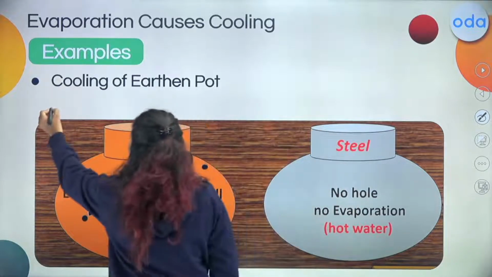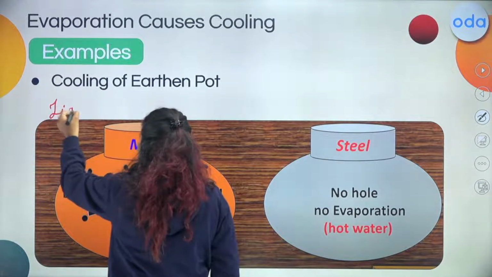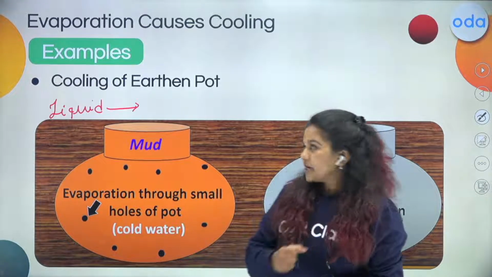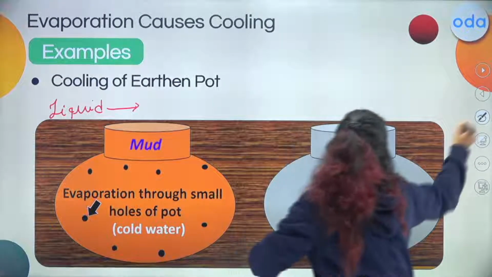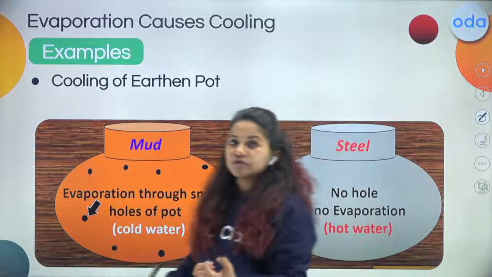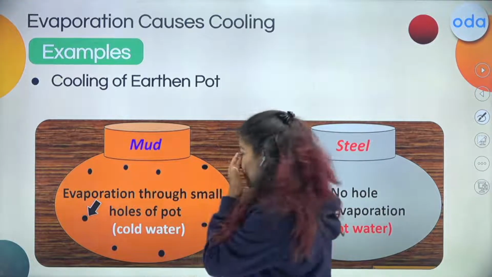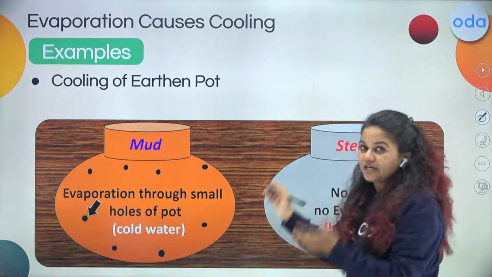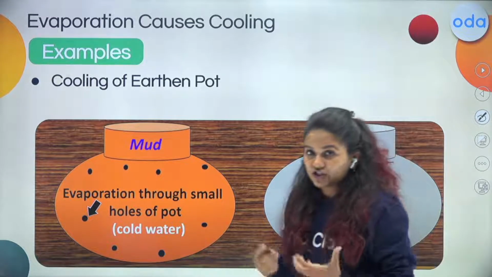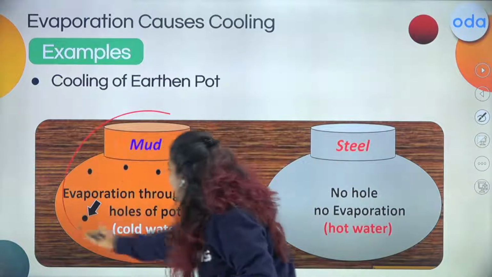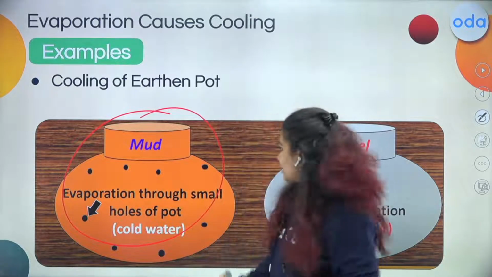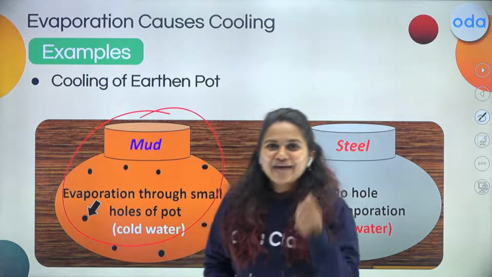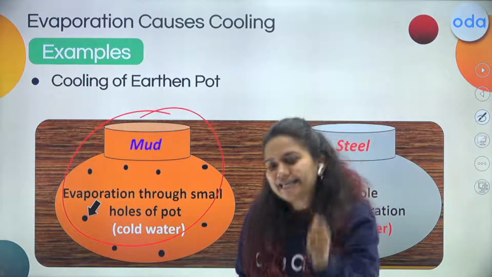Now, if water wants to evaporate, that is, the liquid wants to evaporate into vapour, so what will this liquid do? This liquid will take energy. Yes, this liquid will take heat from the surrounding. If a liquid has to convert into gas, we need some temperature. Now, in this mud pot, the water that is in liquid form will take heat energy from the surrounding, and we call it latent heat.